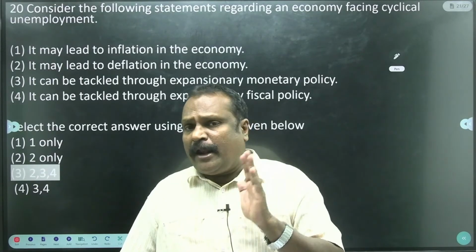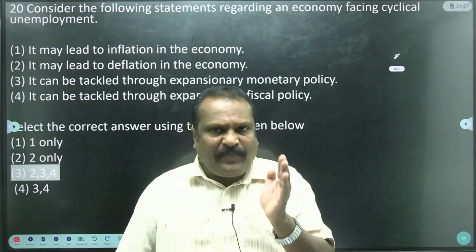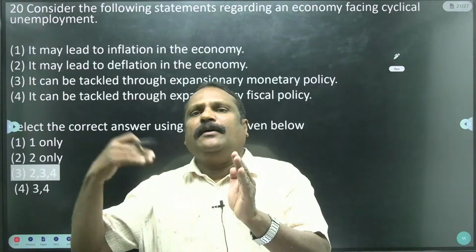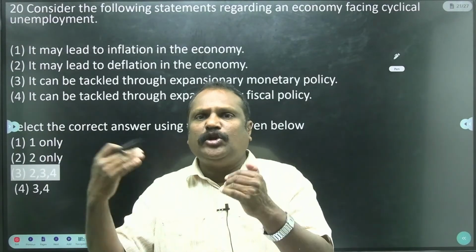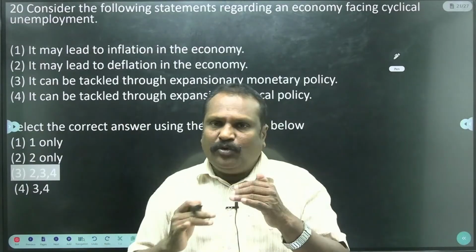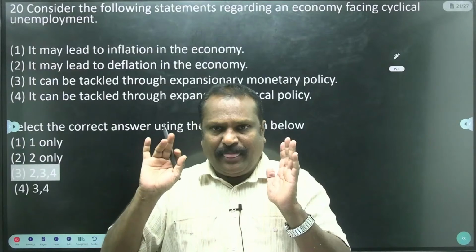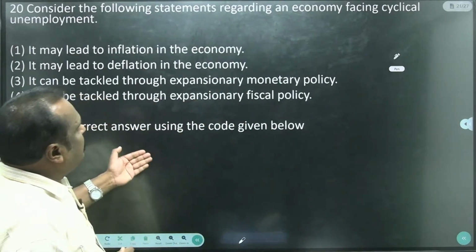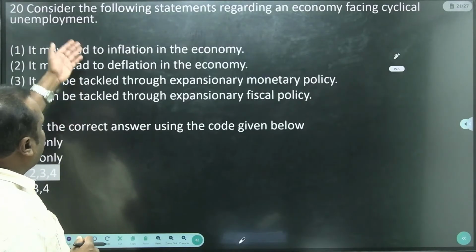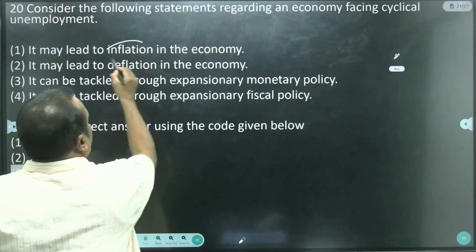When cyclic unemployment is there, there is less supply of money. When a person has employment, he has money, and the country has money. When there is no employment, there is no flow of money. So cyclic unemployment causes less flow of money. This is the statement. Which of these statements are correct? It may lead to inflation in the country.